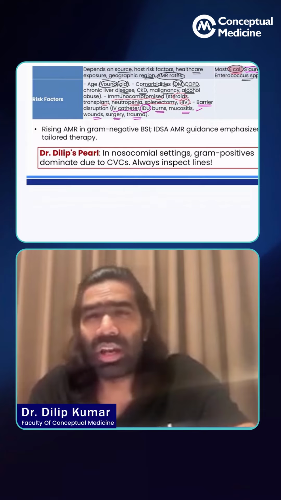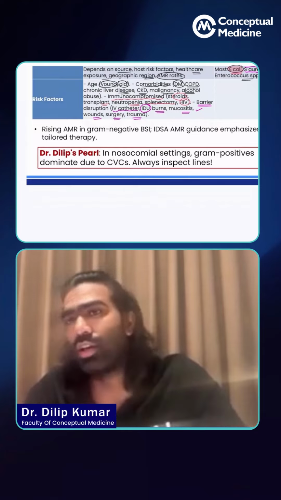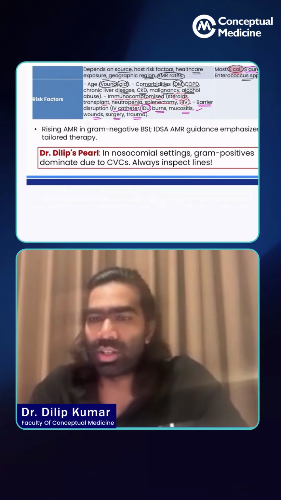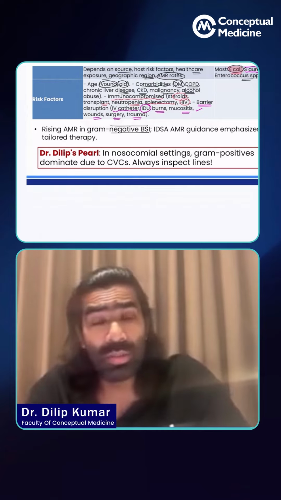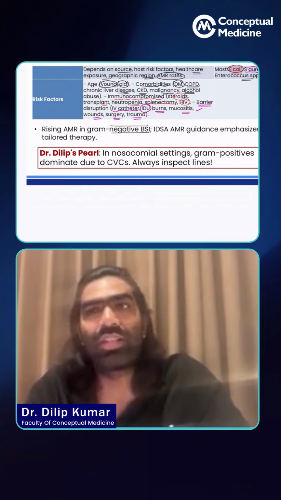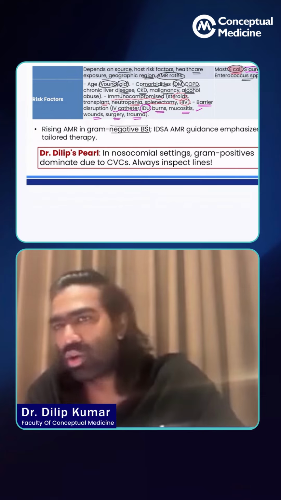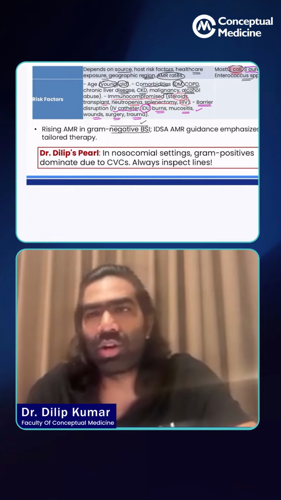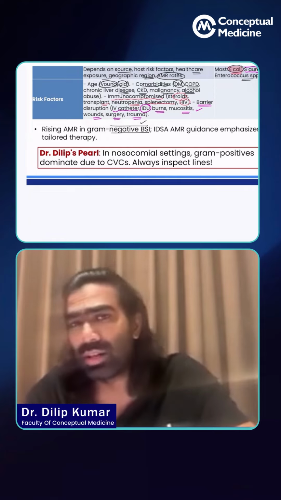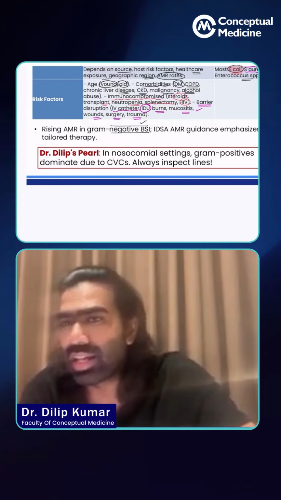So remember, which are going to be more dangerous, your gram positive or gram negative organisms? Always it's going to be gram negative organisms that are very dangerous because they produce beta lactamases. For gram positive, at least we have something to do, like Vanco, Dapto, Linezolid, something we can give. But when it comes to gram negative organisms, they produce different beta lactamases, which gives a lot of headache in practice.